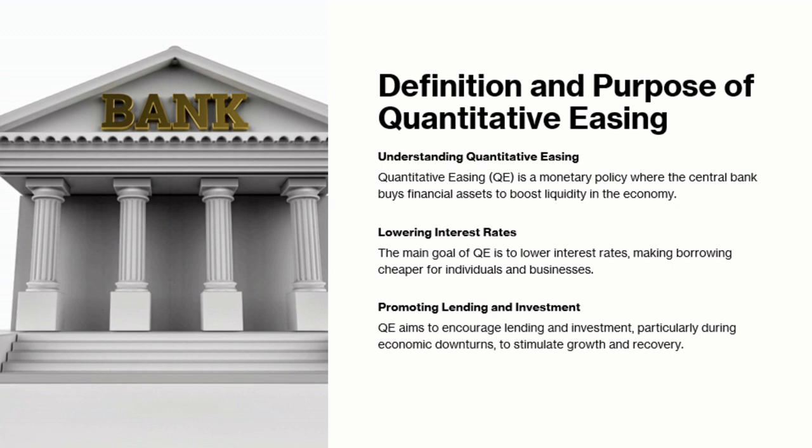Definition and purpose of quantitative easing. Understanding quantitative easing. Quantitative easing, QE, is a monetary policy where the central bank buys financial assets to boost liquidity in the economy. Lowering interest rates. The main goal of QE is to lower interest rates, making borrowing cheaper for individuals and businesses. Promoting lending and investment. QE aims to encourage lending and investment, particularly during economic downturns, to stimulate growth and recovery.